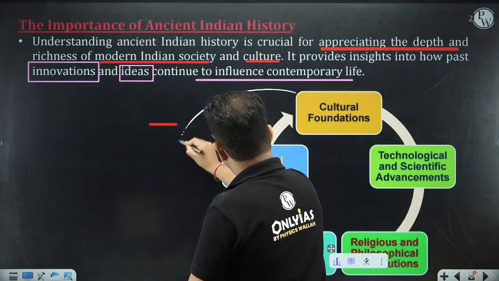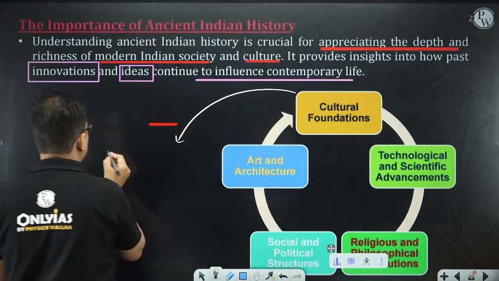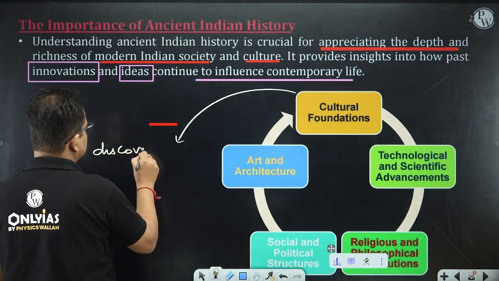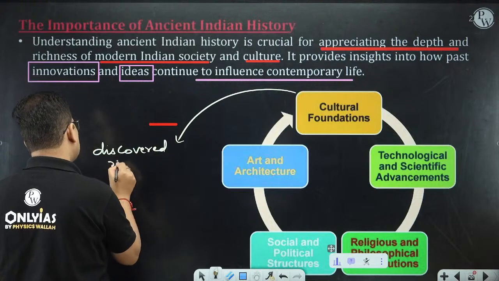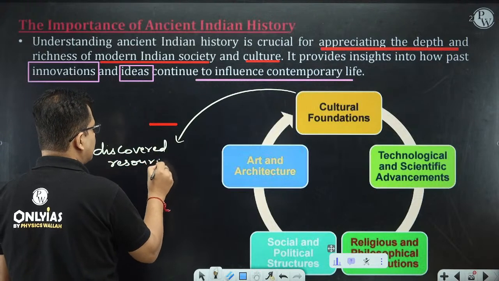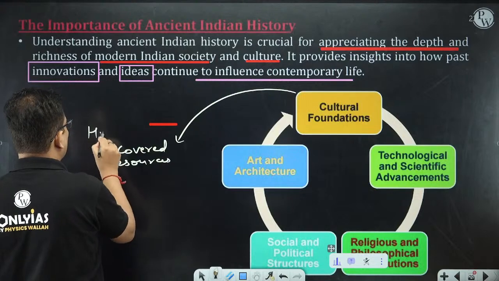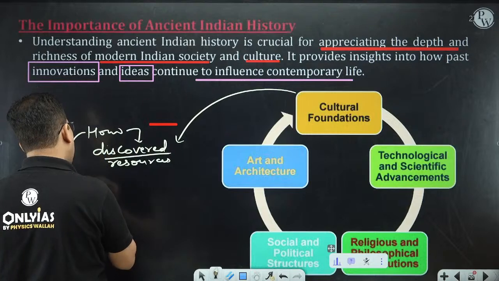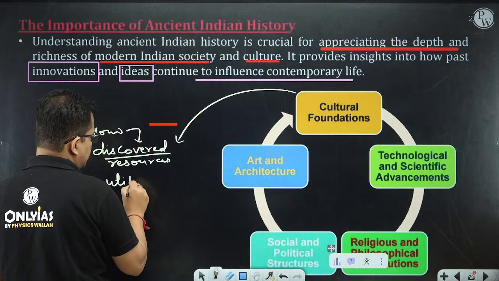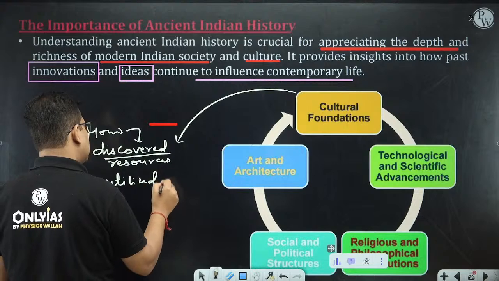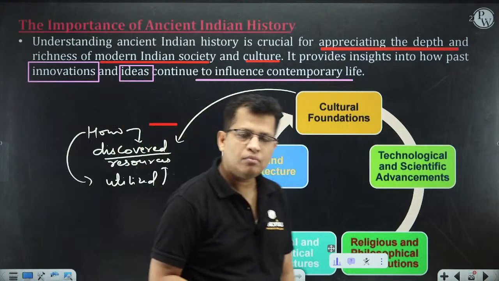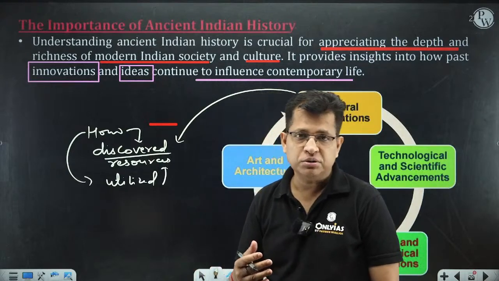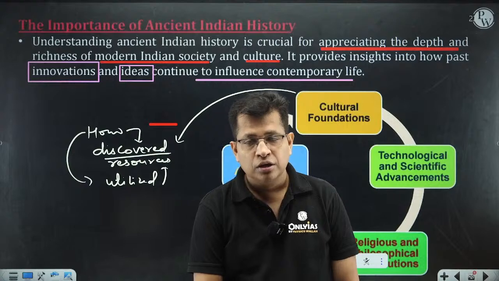How we have discovered resources, how we have utilized these resources for making development, agriculture development, settlement, philosophies and everything.